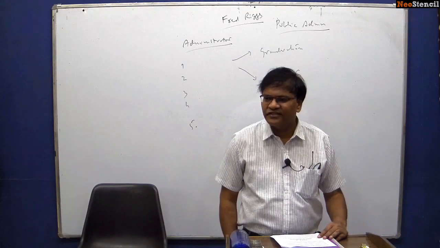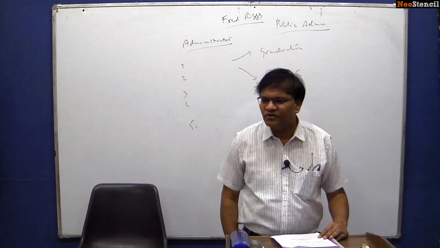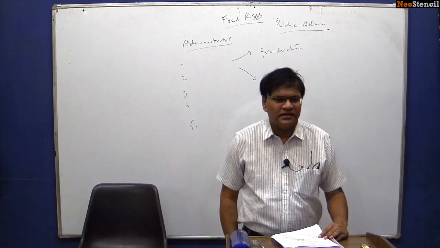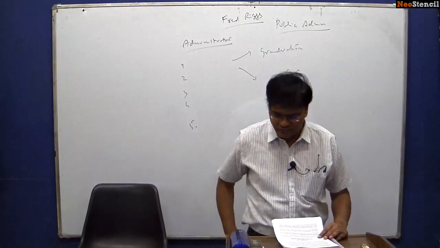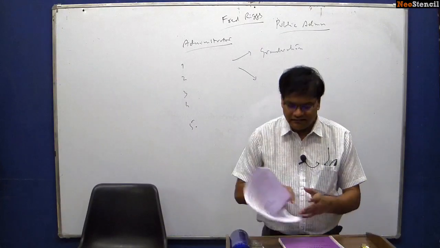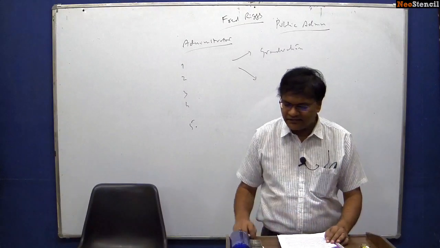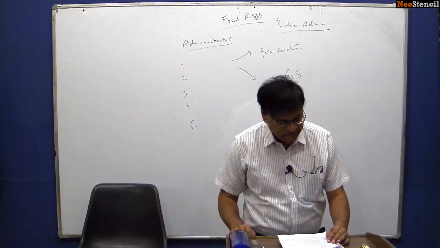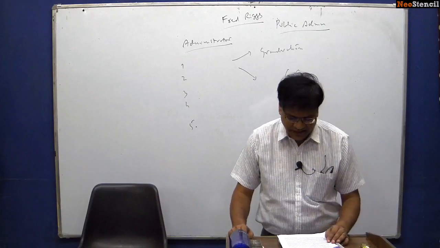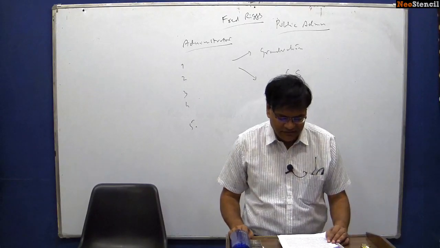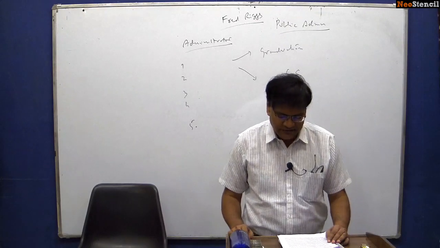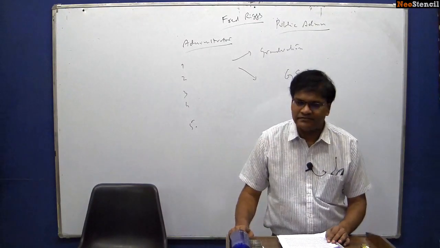The question that was directly asked this year in your ethics paper is the difference between code of conduct and code of ethics, which we shall be studying as part of, again, administration. Very important. First we will look at all the concepts, then we will come to the civil services topic. You can see civil services in Indian administration. You can see constitutional position, structure, recruitment, training and capacity building, good governance initiatives, code of conduct and discipline, staff associations, political rights, grievance redressal mechanism, civil services neutrality and civil services activism.